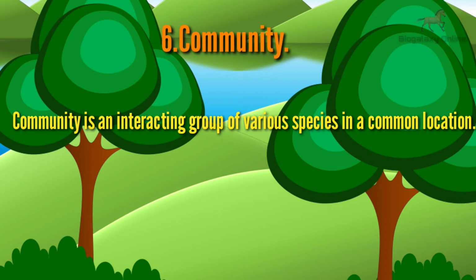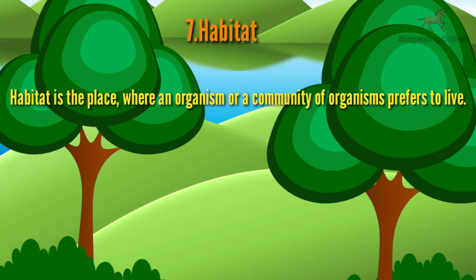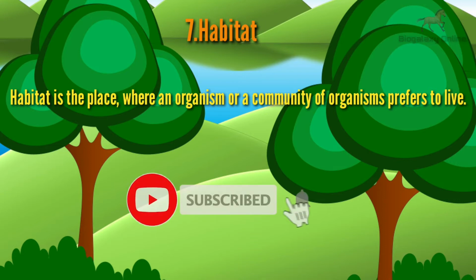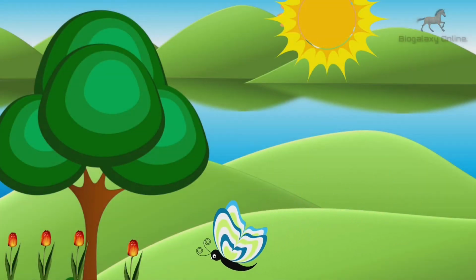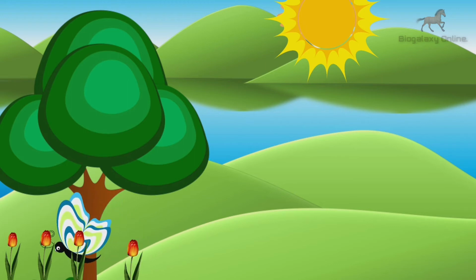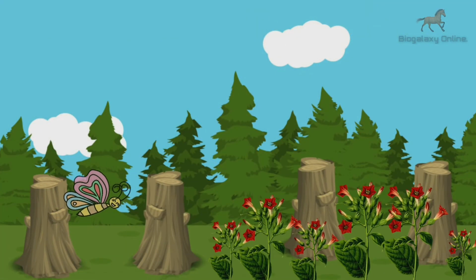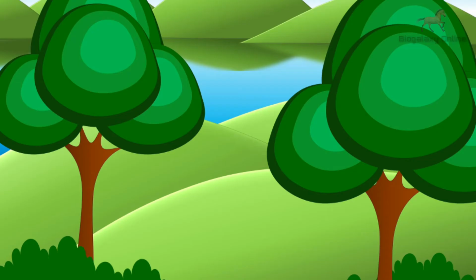Now what is a habitat? Well, habitat is a place where an organism or a community of organisms prefer to live. For example, this species of butterfly prefers to collect nectar from flowers which bloom along the river bank, whereas the second species of butterfly prefers to collect nectar from flowers blooming in open areas within a forest.